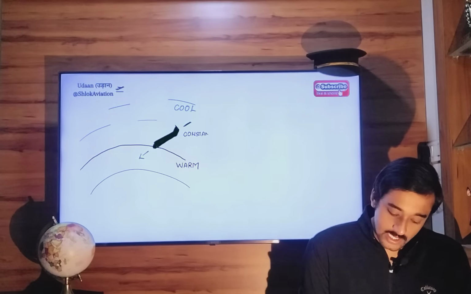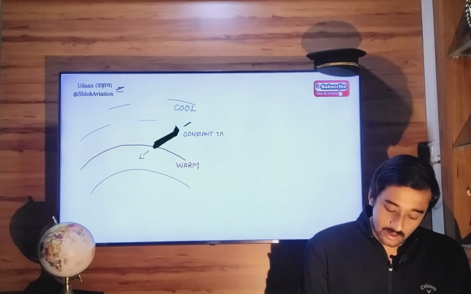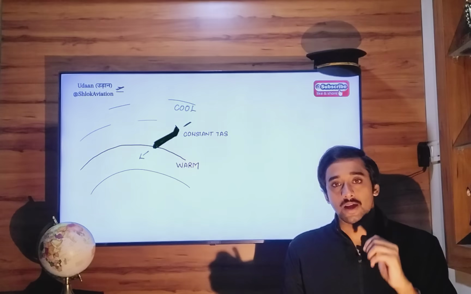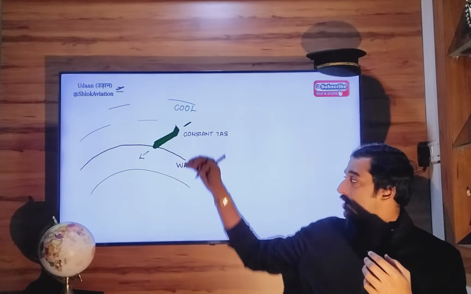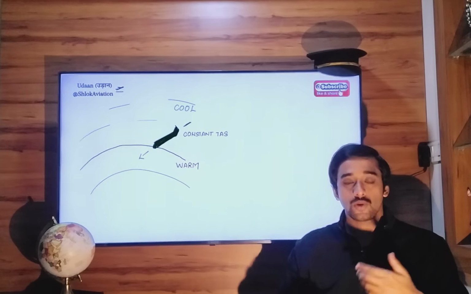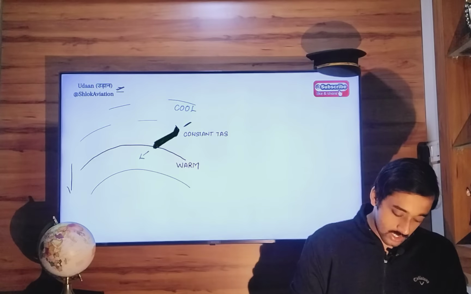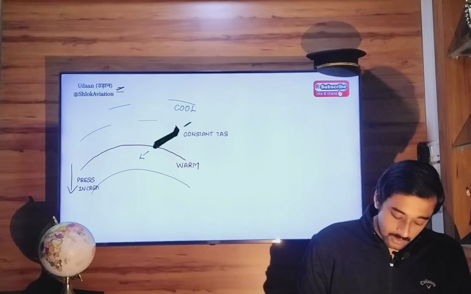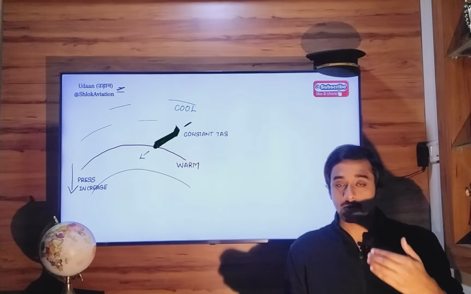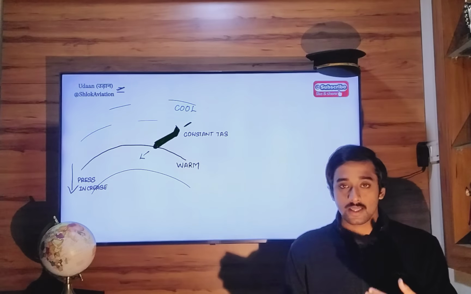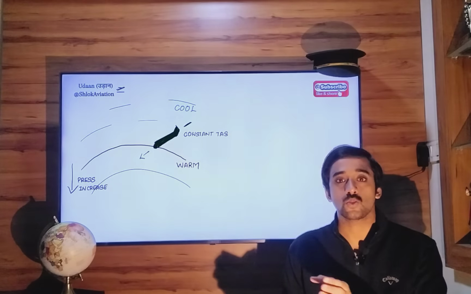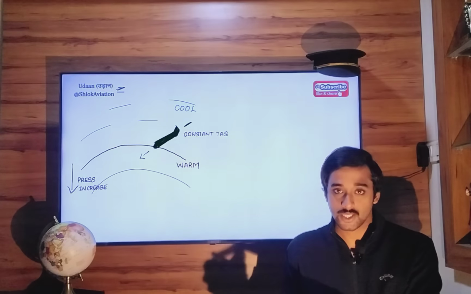Now first things first, let's address calibrated airspeed. Calibrated airspeed is nothing but a representation of dynamic pressure. What happens to atmospheric pressure when you descend to lower altitudes? Atmospheric pressure increases. If atmospheric pressure increases, the pressure registered by your airspeed indicator, which is nothing but a pressure instrument, will also increase. More pressure will be available for its working, for its registration, processing, right?